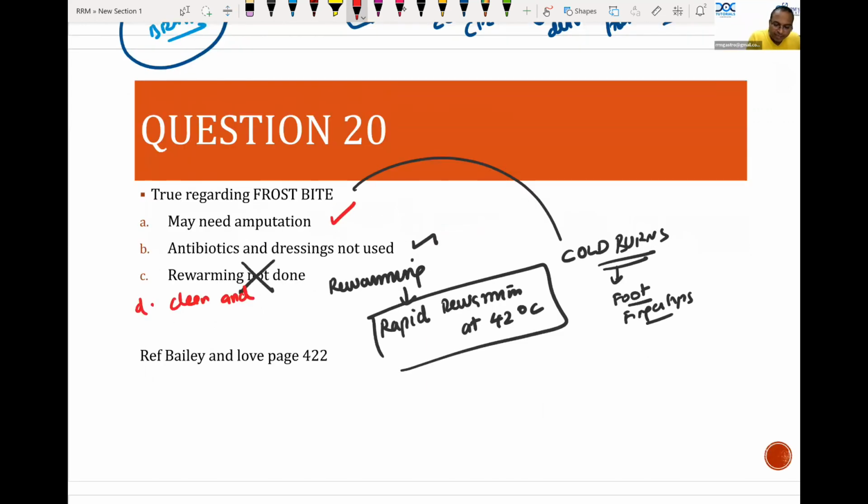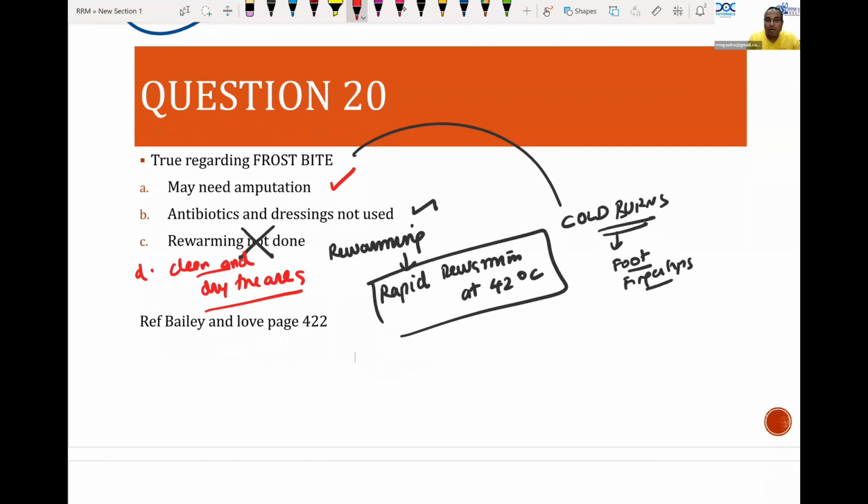Clean and dry the area is correct. So that is nothing wrong. That is correct. Clean and dry the area is the correct choice. So frostbite occurs in fingers, toes, cheeks, tip of nose and ears when the frozen tissue feels hard and cannot be indented.